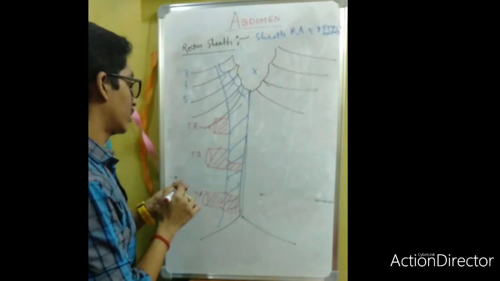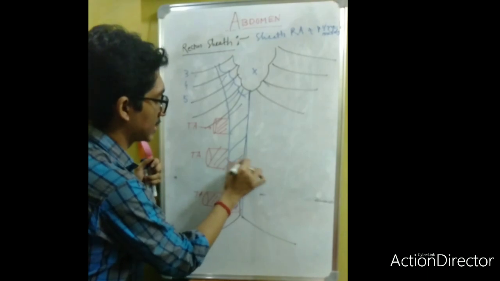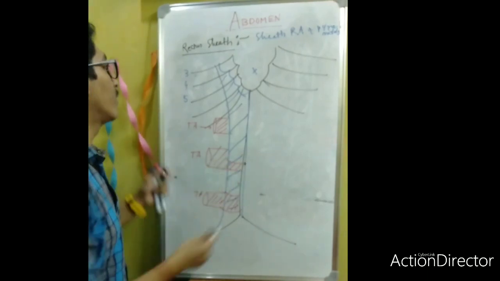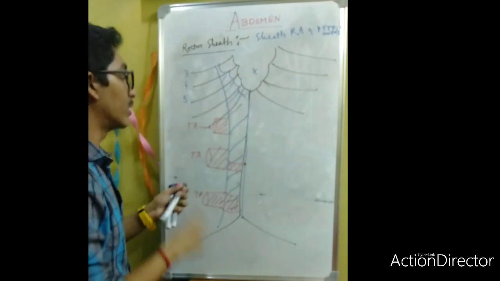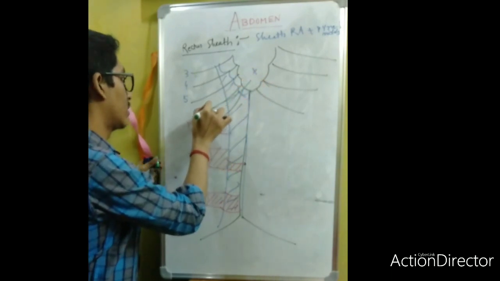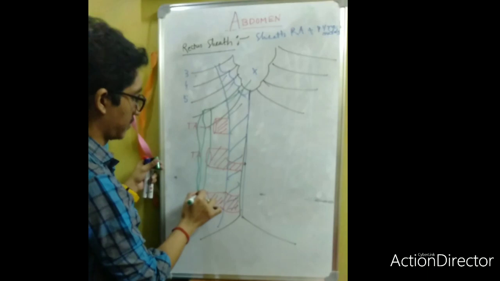Okay, now this is your umbilicus level. This is your umbilicus level, and there will be another one. You should choose another pen. Now this is the external oblique muscle.